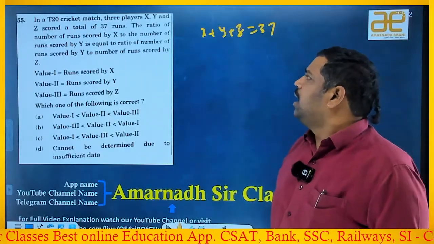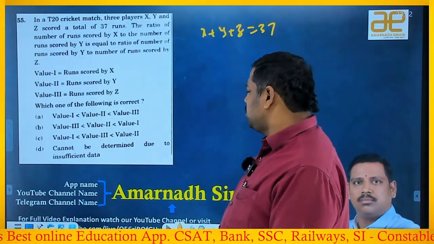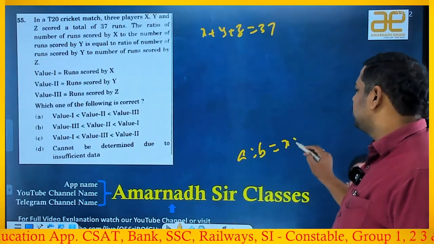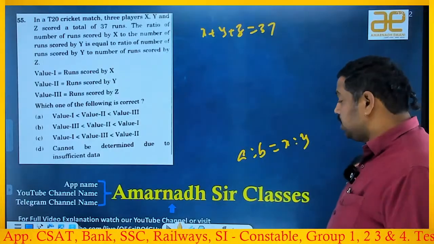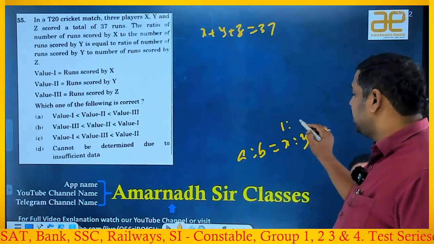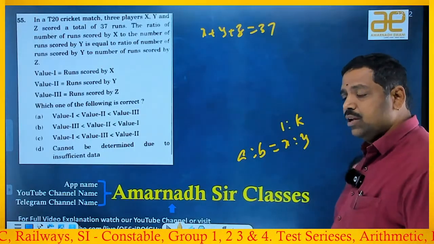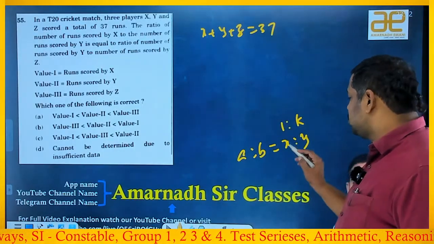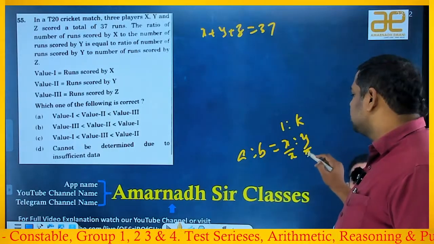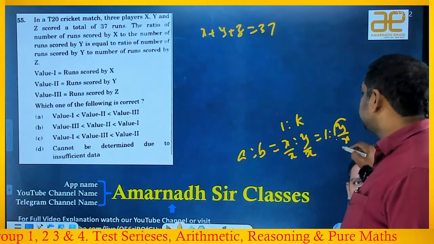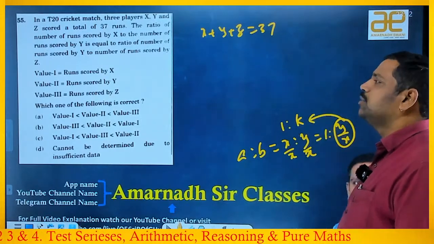Right. So in general, suppose if you don't know a ratio A is to B, you will write it as in general X is to Y. But if you are good at maths, no need to go with X is to Y. You can write 1 is to K. Anyone you can take it as 1. The reason behind it is X is to Y. If I divide both with X, the value does not alter, right? So X by X is 1, Y by X, I am replacing Y by X with K. So happily you can write it.